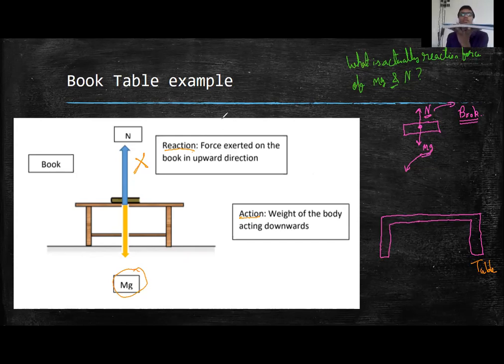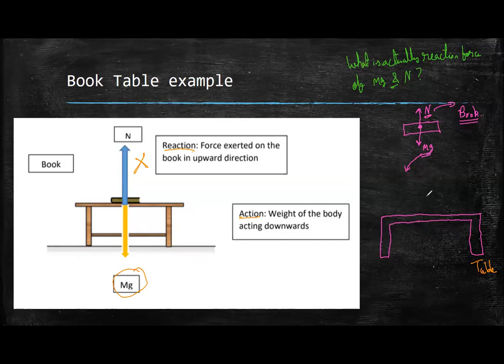This book is applying a force on my hand, which is the contact force. Similarly, my hand is applying a force on the book, which is the contact force again. Right. Sir, so they are action and reaction pair.